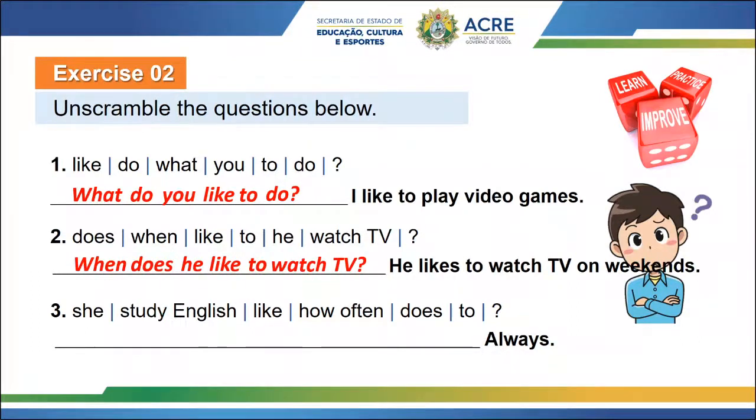Number 3. WH question, guys. How often? Perfect. Auxiliary verb. Does. Very nice. The subject. She. Perfect. The verb. Like. Okay, very good. And the complement. To study English. So let's repeat. How often does she like to study English? Always. Very good, guys. You were perfect.